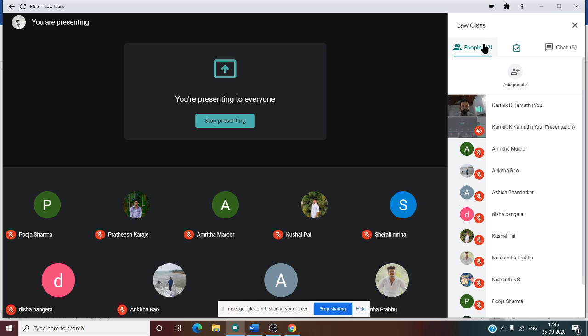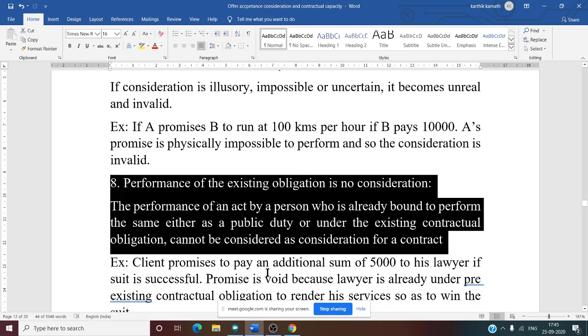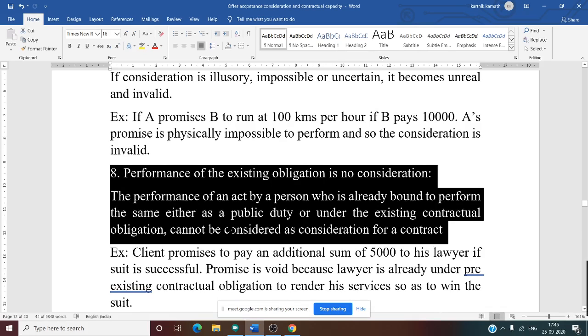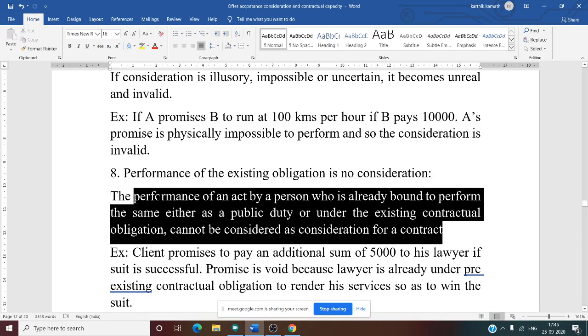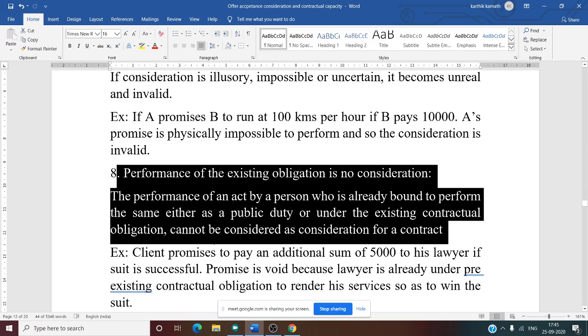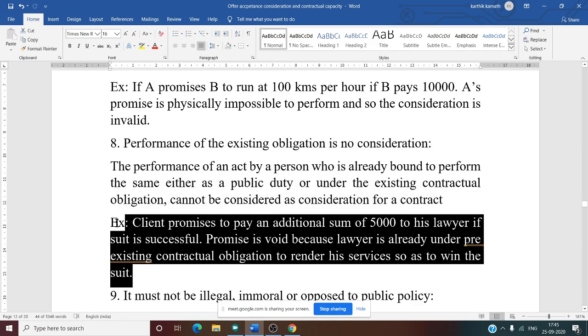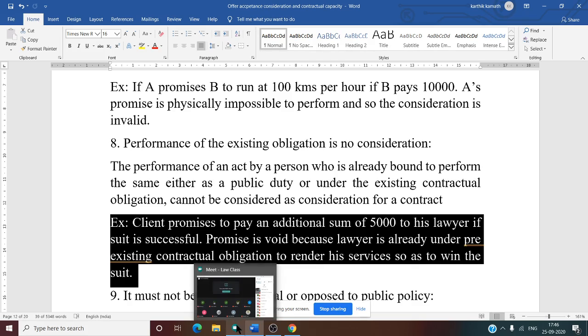In that case, consideration is not valid. See this. The performance of an act by a person who is already bound to perform the same, either as a public duty or under a contractual obligation, cannot be considered as consideration for a contract. Okay, now you need to see the example. A client promises to pay an additional sum of 5,000 to his lawyer if the suit is successful. Now this is not a valid consideration.